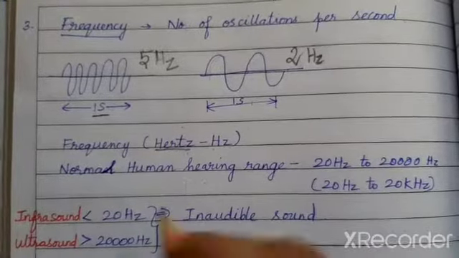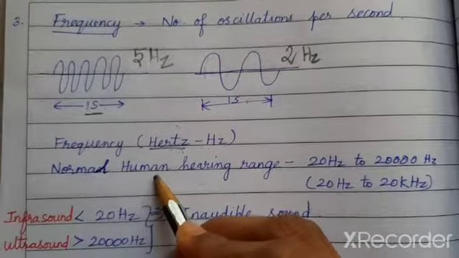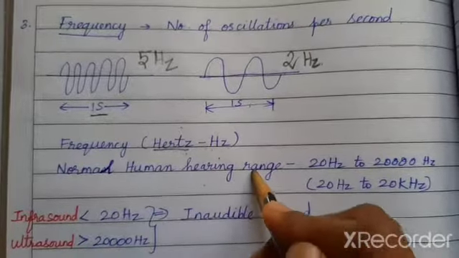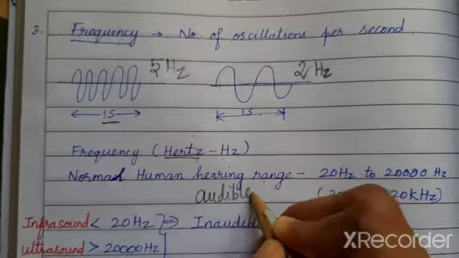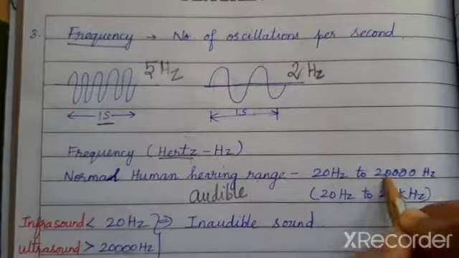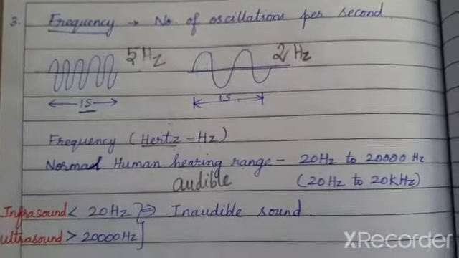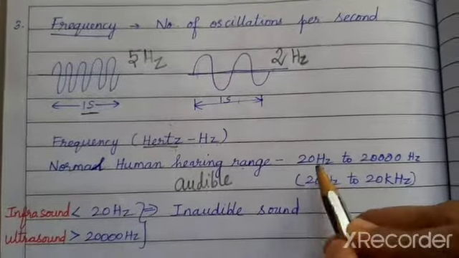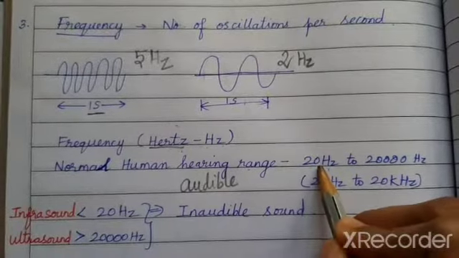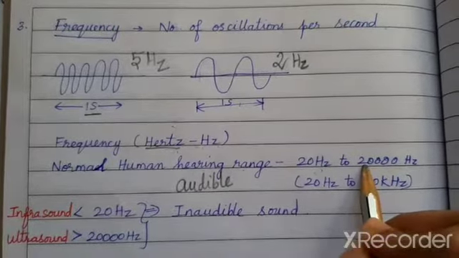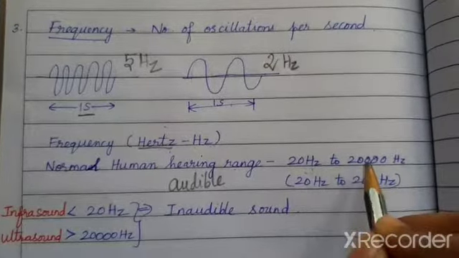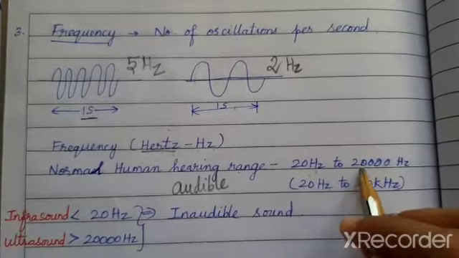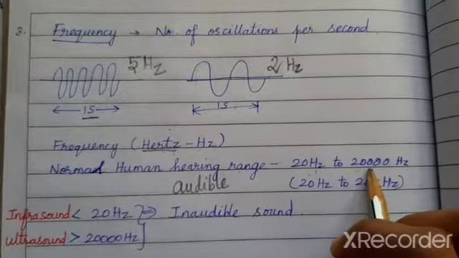Now, the normal human hearing range, that is the audible sound for the human ears, is 20 hertz to 20,000 hertz. If somebody whispers in our ears, we are able to hear. If any huge noise made by the horning of vehicles, flying of aeroplane, all the sounds are also able to hear.